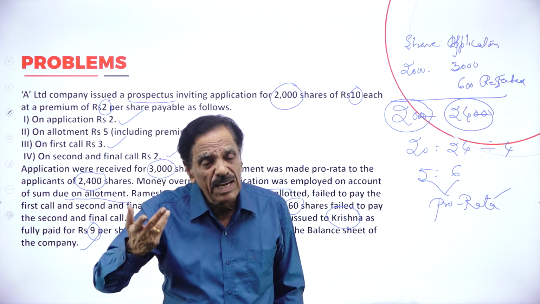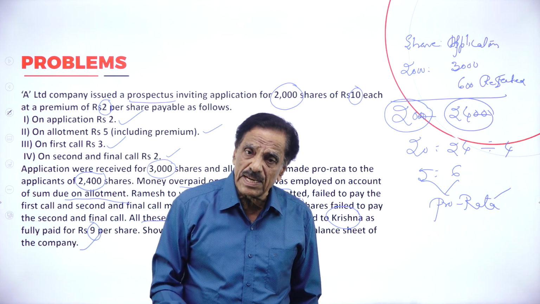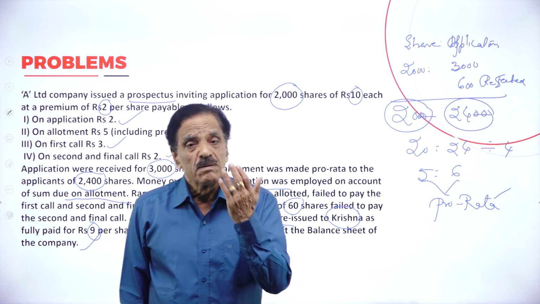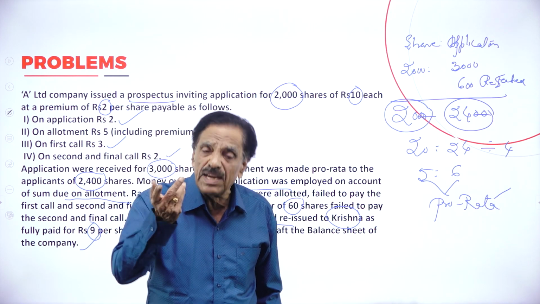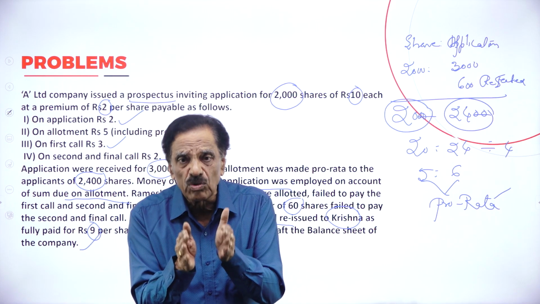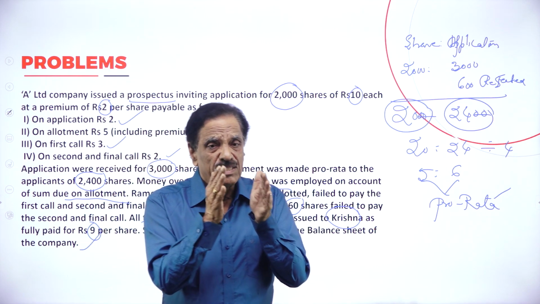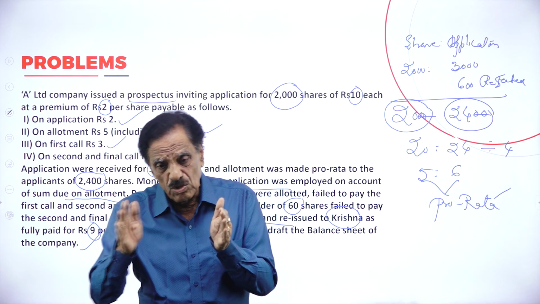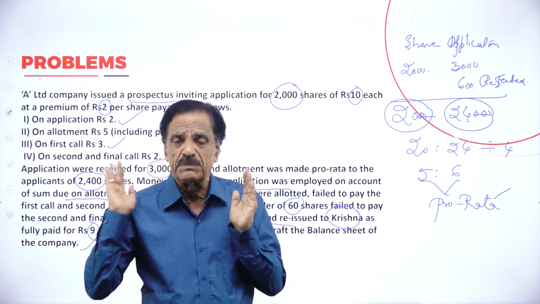When you refund the money, share application account debit to bank account. I will repeat once again. When I receive the money, bank account debit to share application account. When you refund the money, share application account debit to bank account. So the entry goes like this.